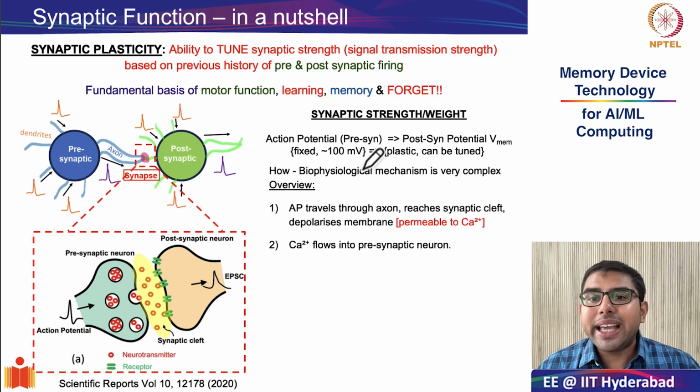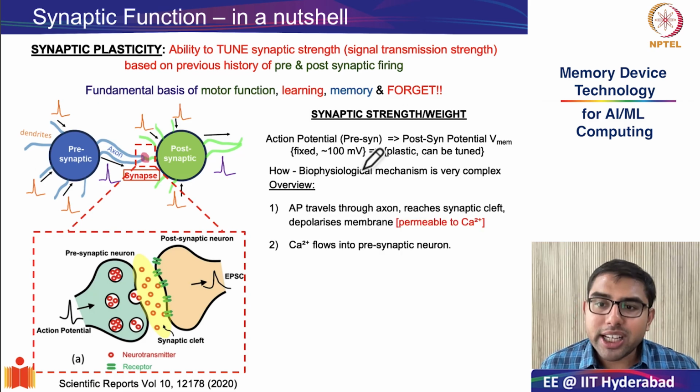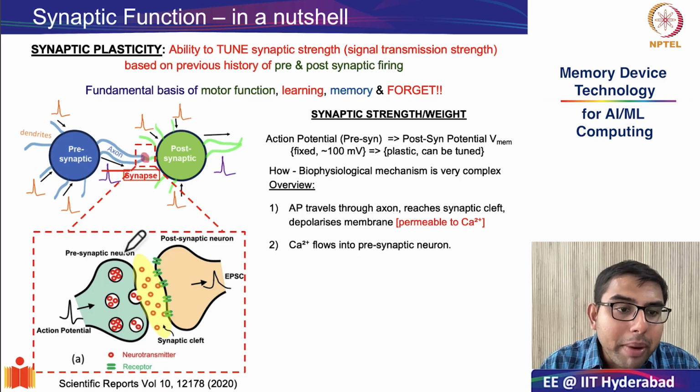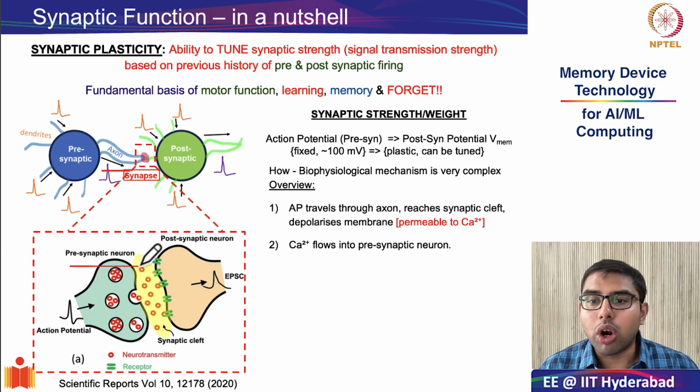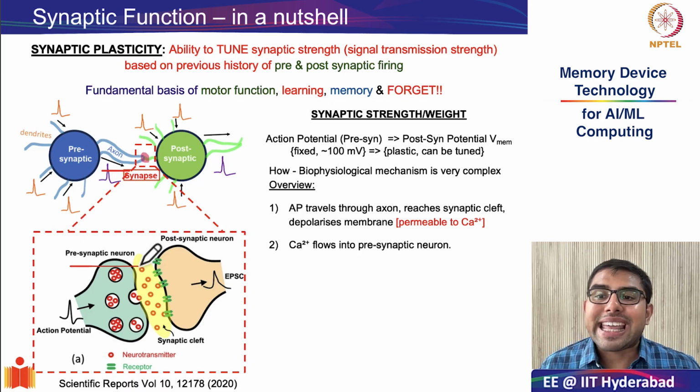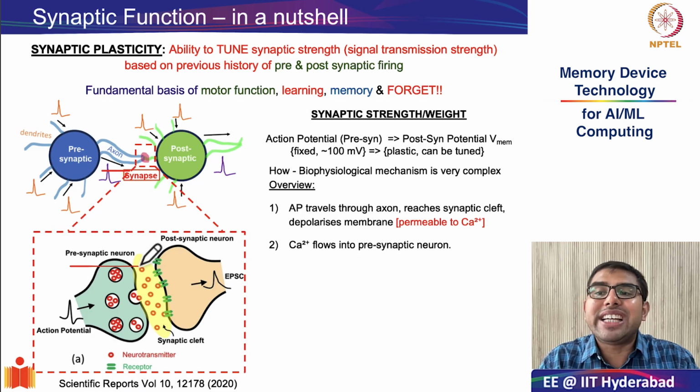So it all begins when an action potential travels down this particular axon of the presynaptic neuron, and when this electrical spike reaches the synaptic terminal, it causes a depolarization of the membrane of the presynaptic neuron. When this depolarization happens, it specifically opens up calcium permeable voltage gated channels.